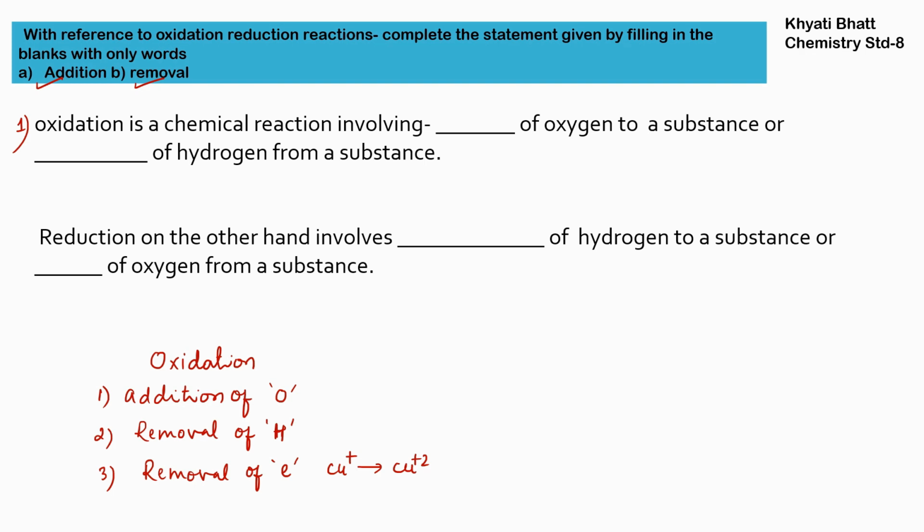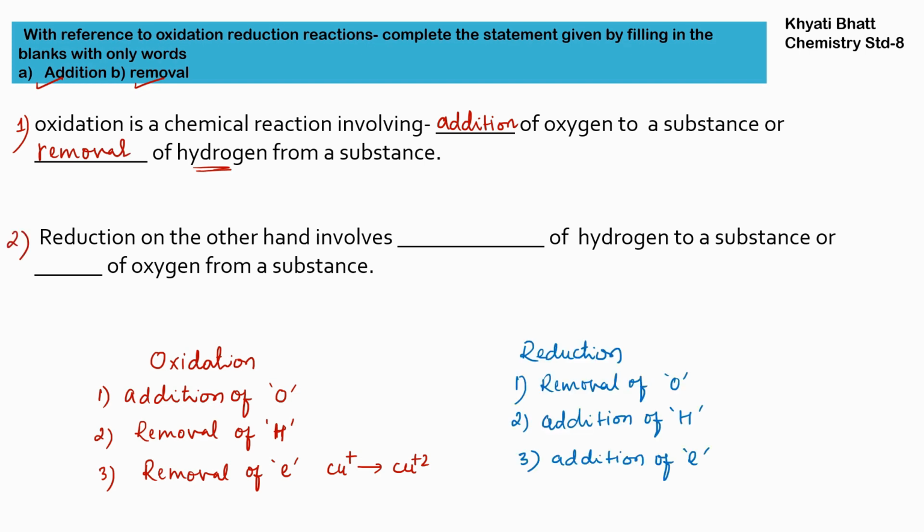Now here, involving of oxygen, so that is addition of oxygen. Oxygen will always be added in oxidation. Addition of oxygen to a substance, or with respect to hydrogen, it is removal. Removal of hydrogen from a substance.